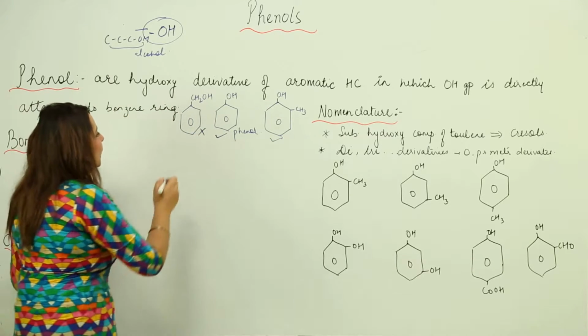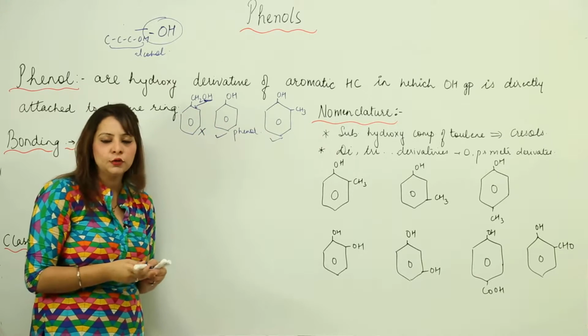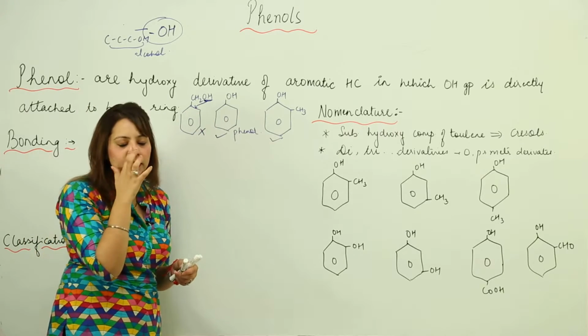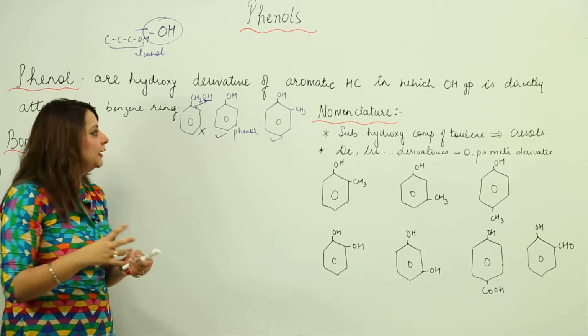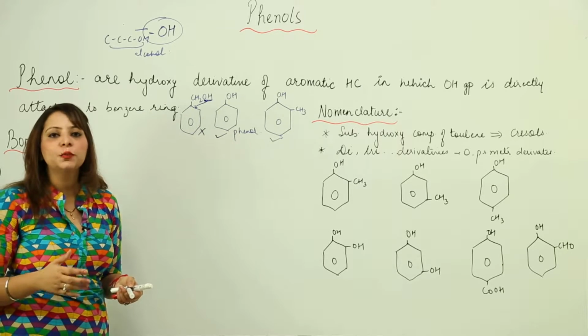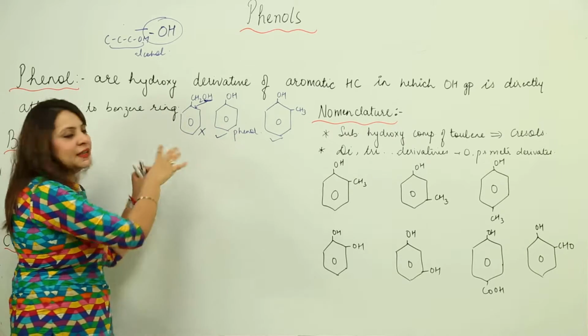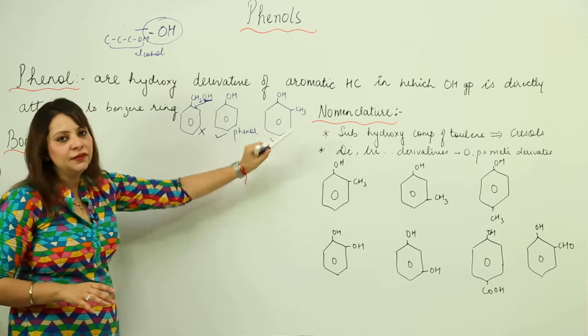The reason is that here the OH group is not directly bonded to an aromatic ring. So the OH group has to be directly linked to the benzene if we want to study phenol. That compound in which the OH group is directly linked to the benzene is phenol. So this is not phenol, this is phenol, and even this is phenol.